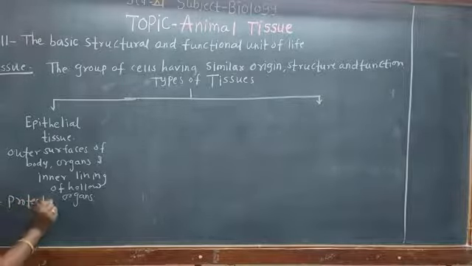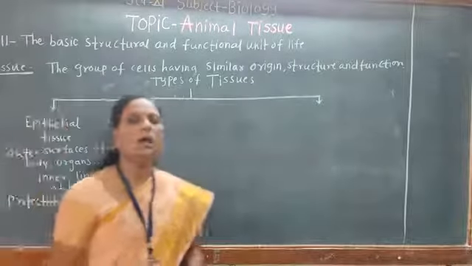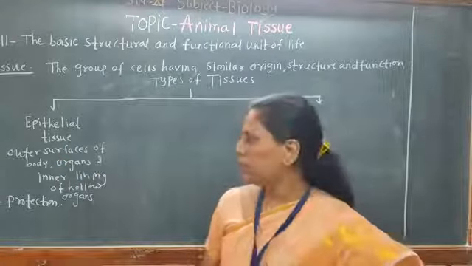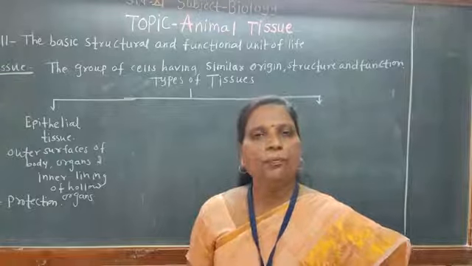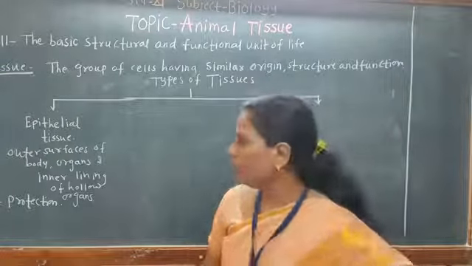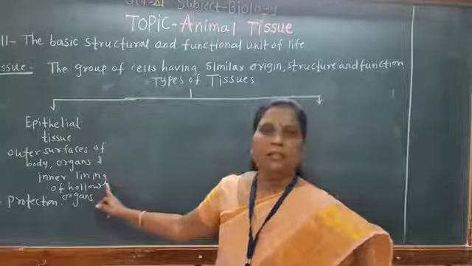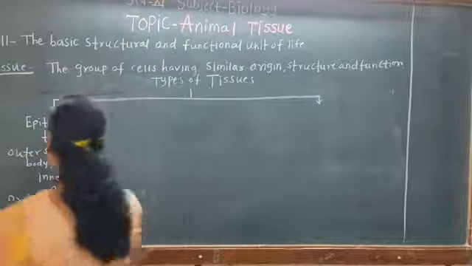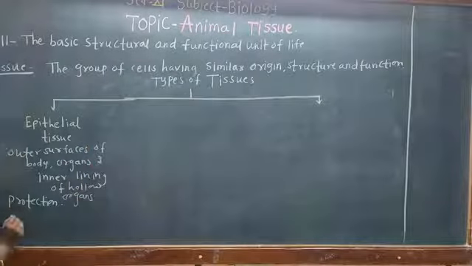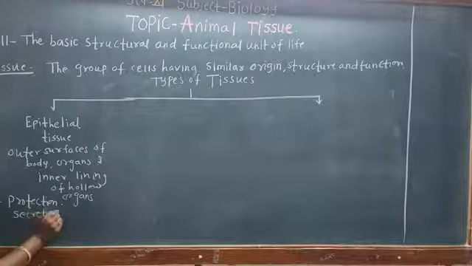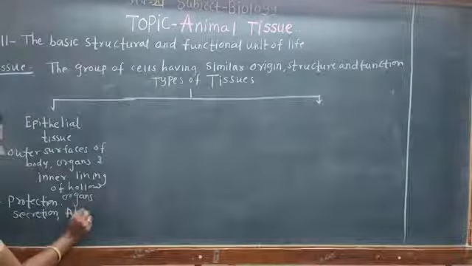The epithelial tissue on the outer surfaces of the body as well as organs performs the function of protection. But the epithelial tissue of the inner lining of organs mainly functions for secretion and absorption.